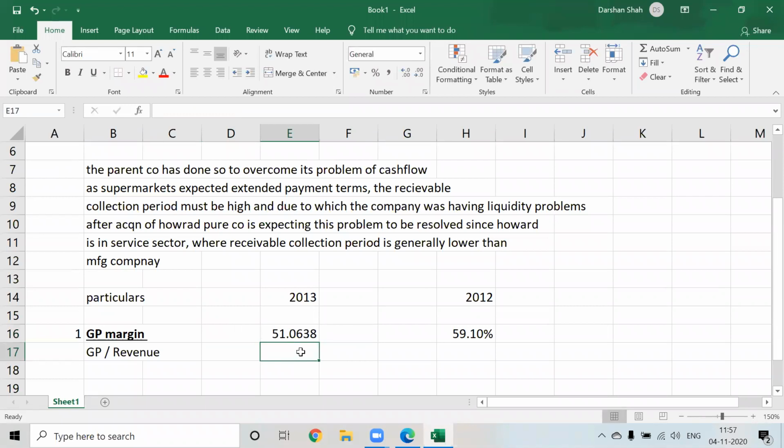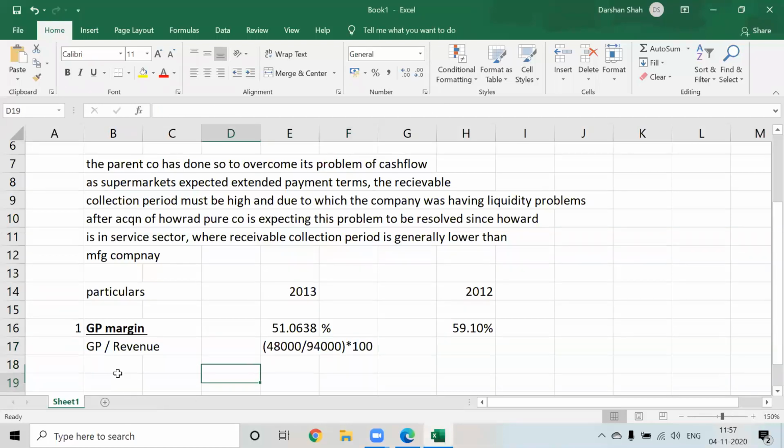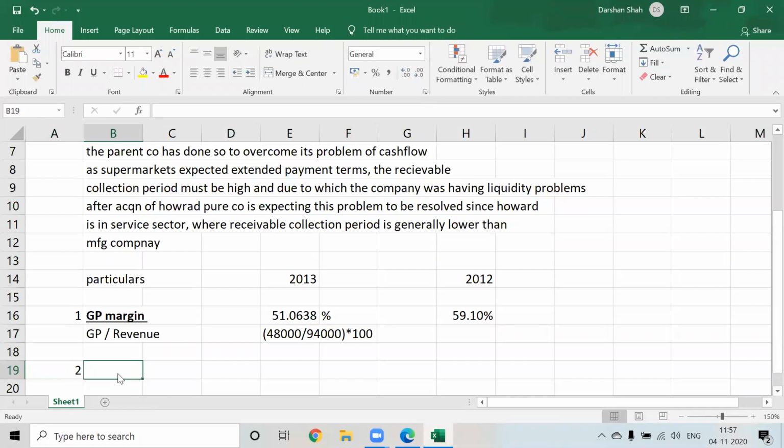So 51 point so and so percent. The GP margin has reduced from 59% to 51%. We are expecting better cash flows. Let us see. First, let us calculate other profit margins also.